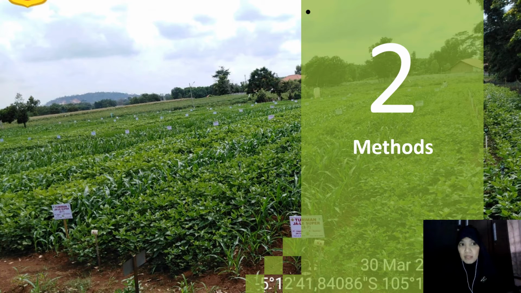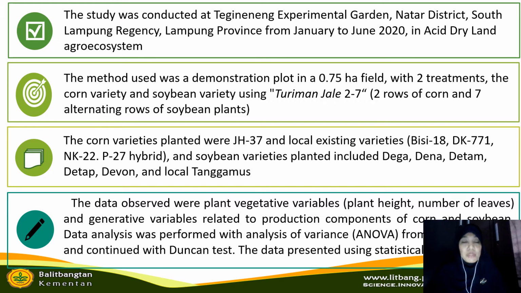Next is the methods. The study was conducted at Teginandang Experimental Garden, Natar District, South Lampung Regency, Lampung Province, from January to June 2020 in acid dryland agroecosystem. The method used was a demonstration plot in a 0.75 hectare field with 2 treatments, the corn variety and soybean variety, using Turiman-Jale 27, 2 rows of corn and 7 alternating rows of soybean plants.